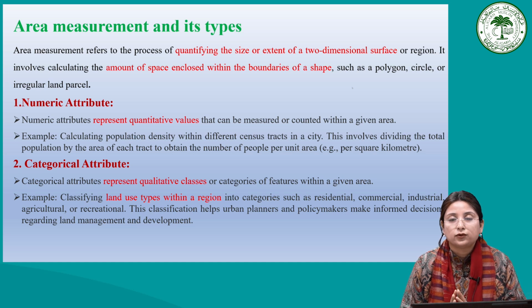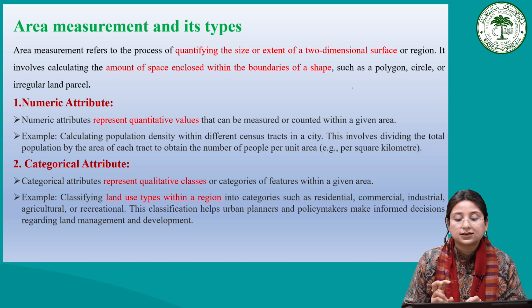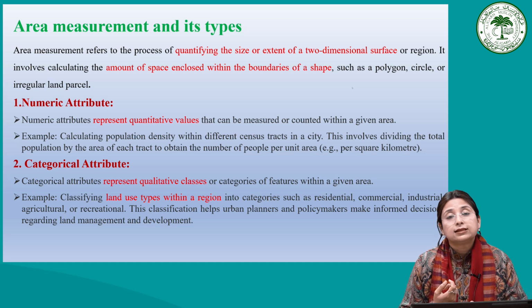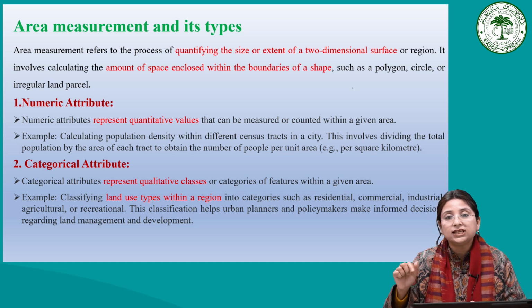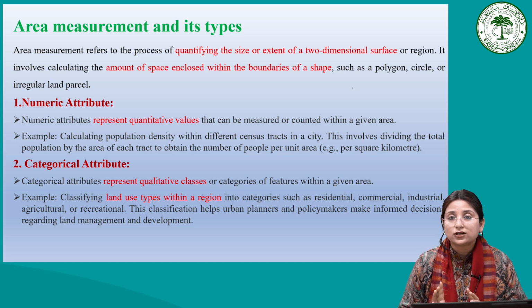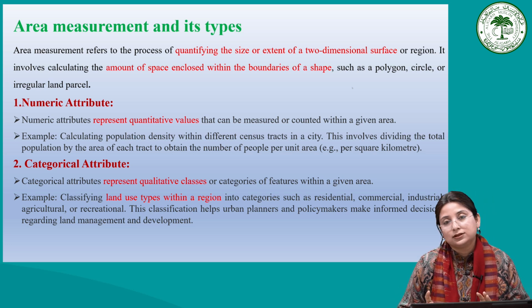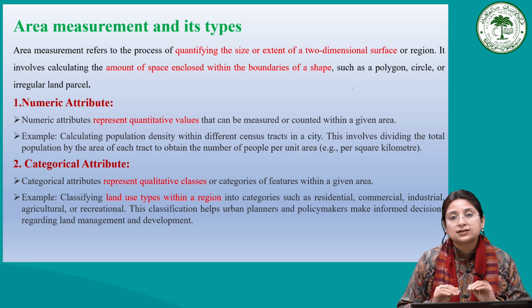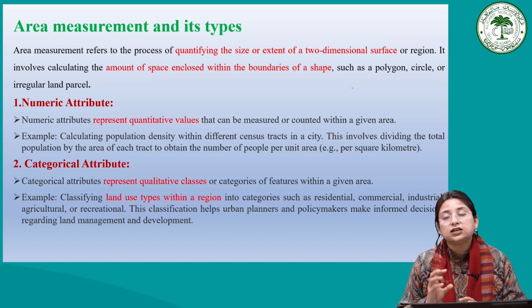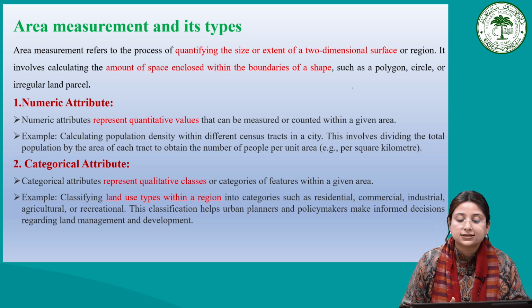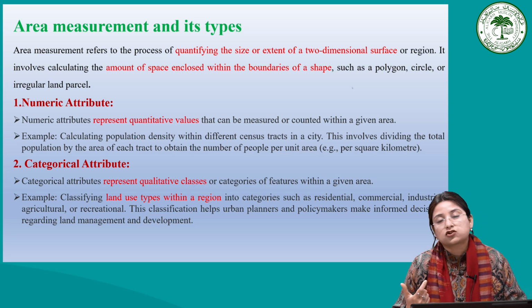First one is the numeric attribute, as the word numeric suggests. Here we are quantifying values mainly in quantitative terms. Numeric attributes represent quantitative values that may be measured in counts within a given area. And we have to give examples, because this class is meant to explain the different types of measurement with examples. For example, calculating population density for the different census tracts in a city.